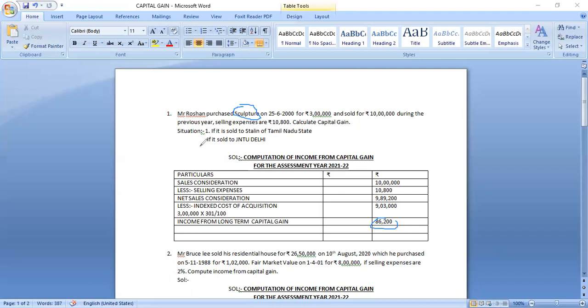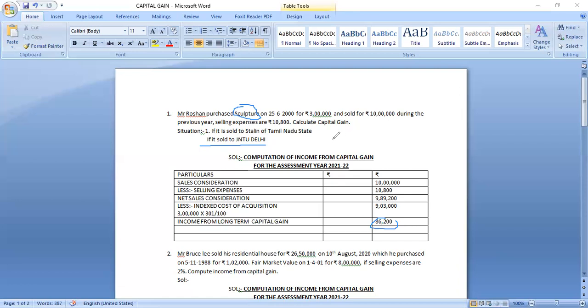The second question, if it is sold to JNTU University, suppose you're selling these artwork or painting work or sculpture or archaeological collection, if you sell to any university or to the government or to any museum, it is not called capital asset. Remember, if it is not a capital asset, there is no question of computing income from capital gain.